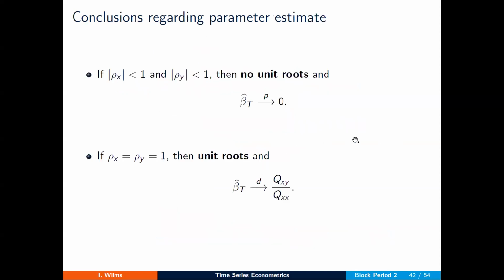So to sum up, what do we have for the stationary versus the non-stationary world? Well, in the stationary world, you could verify for yourself that the estimate converges in probability to 0. That's a very good exercise for you to re-verify. In the unit root world, we just derived here the limiting distribution of beta. Importantly, beta hat does not converge in probability to 0, as we would expect for two series y and x that are unrelated.